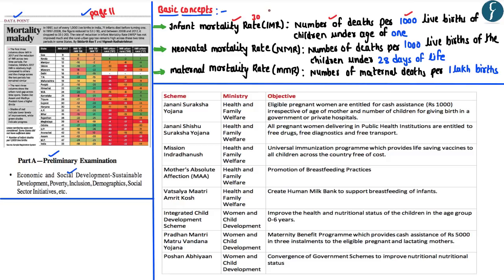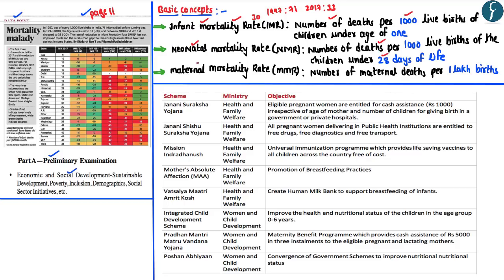So this particular article here highlights that in the year 1997, the infant mortality rate in India was around 71. However, in the year 2017, the IMR has now got reduced to around 33. Now one of the related concept of the IMR is the neonatal mortality rate. Now the neonatal mortality rate here refers to the number of deaths of the children per 1000 live births before they attain the age of 28 days.